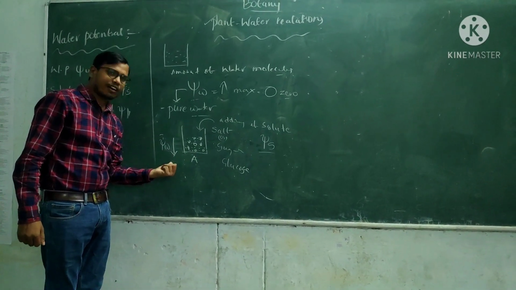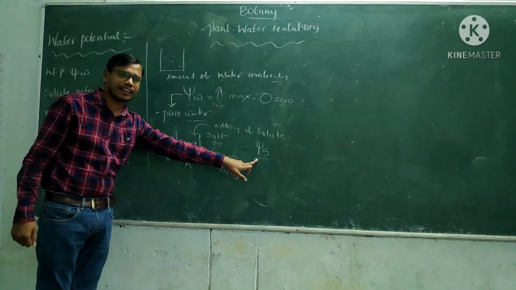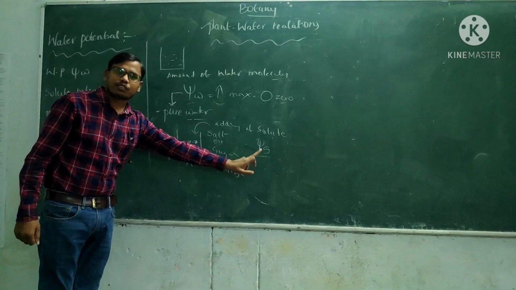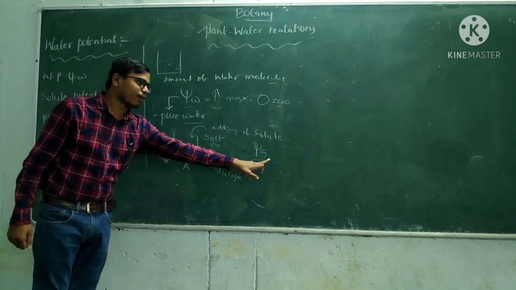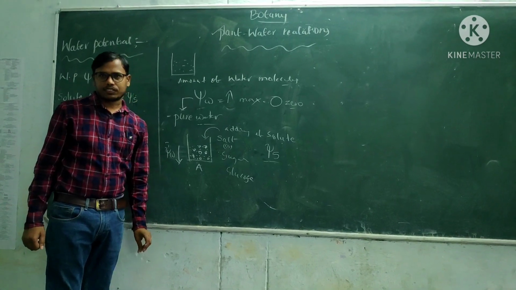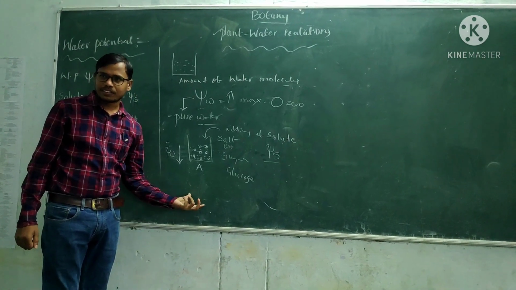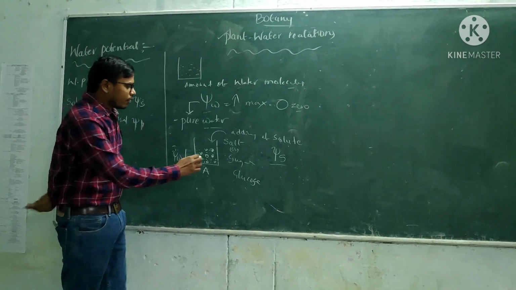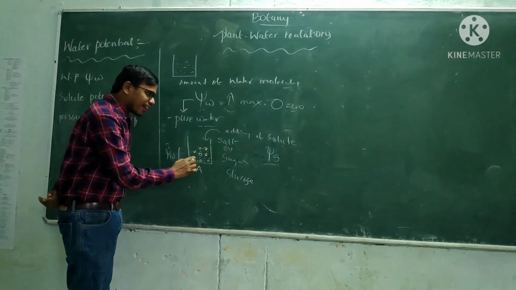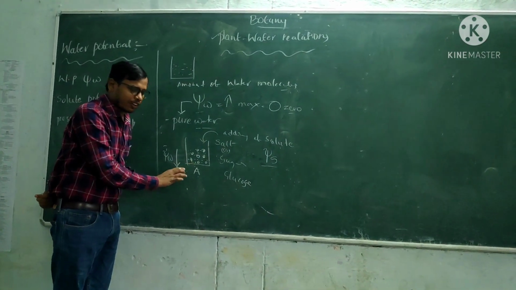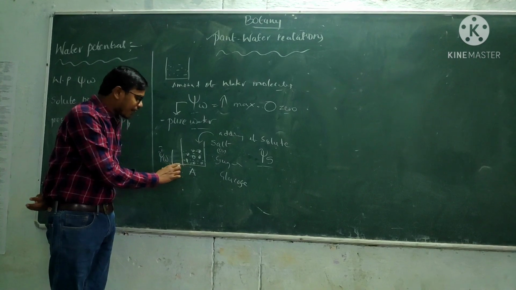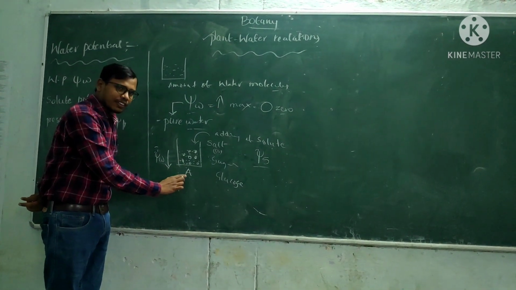The decrease of water potential because of solute adding is nothing but solute potential. Is it clear? Yes. Now, when we add the solute into a solution, what happens? Water potential decreases.